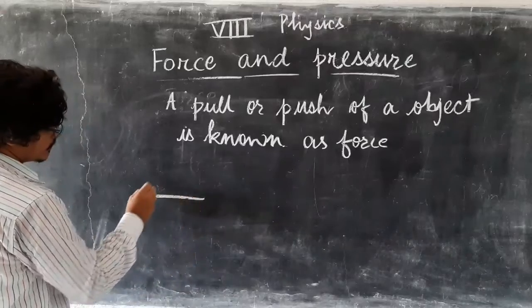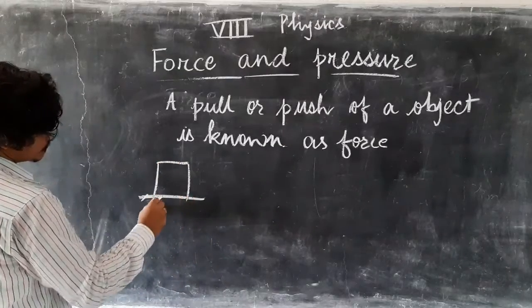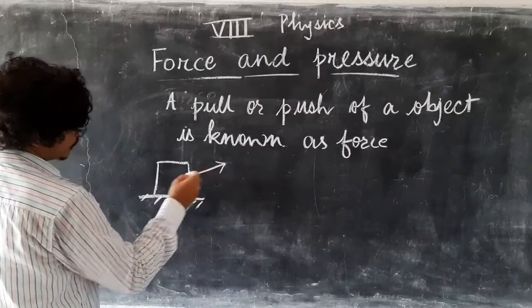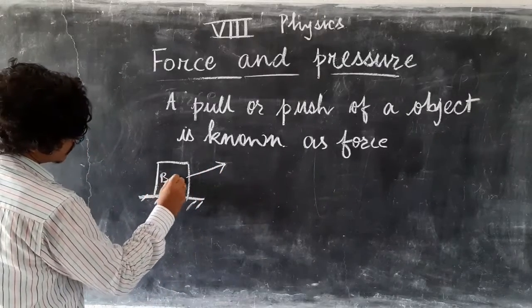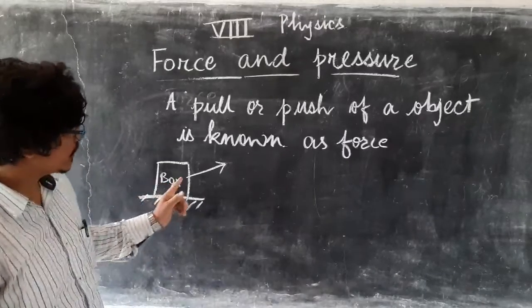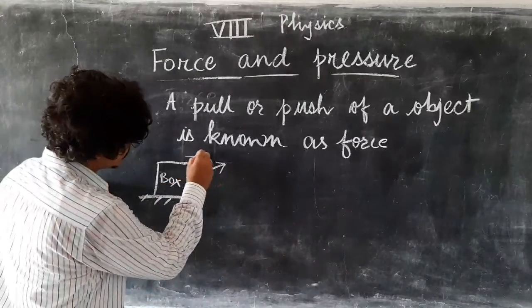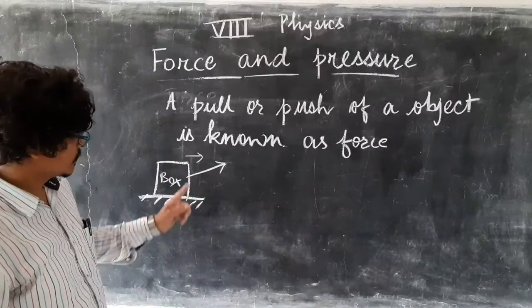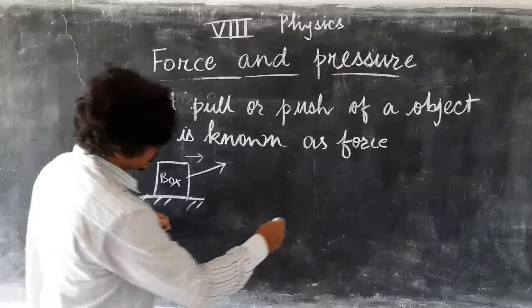Like here is the box. If someone is pulling it by rope in this direction, then that means that person is applying force to this box. So in this case it is pulling.